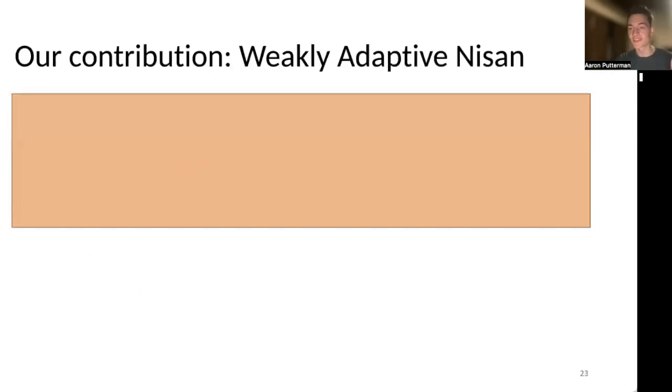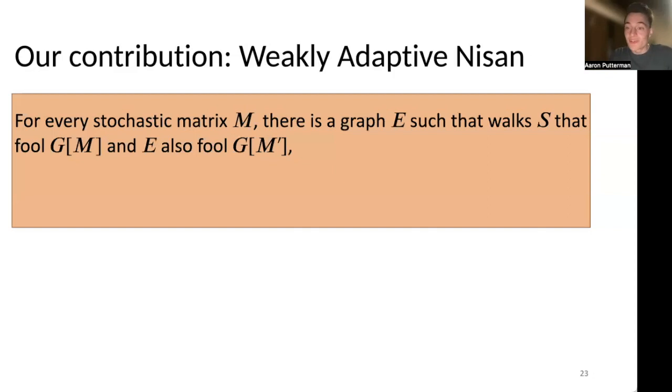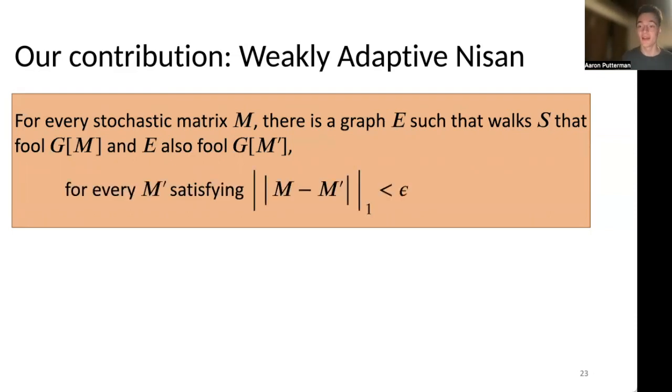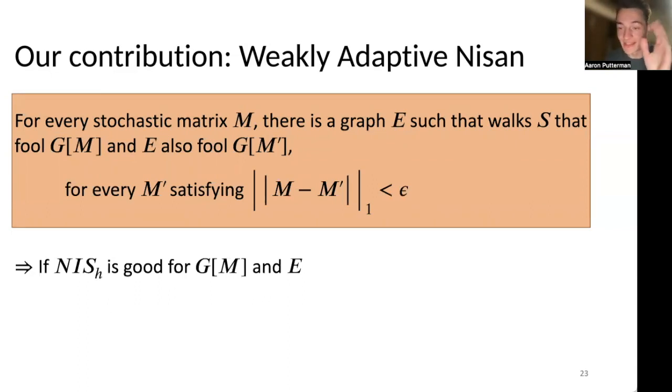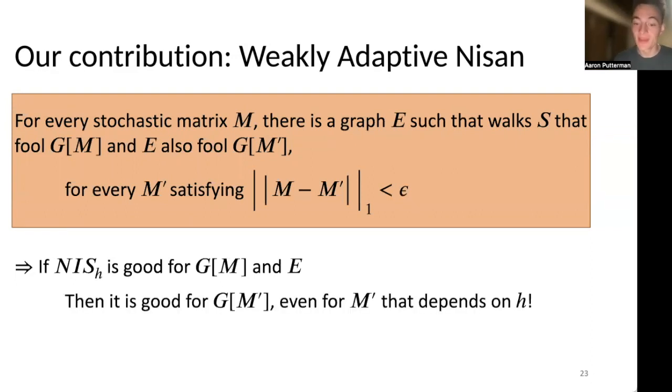So using this canonicalizer, what we show is that for some stochastic matrix M, there exists some special error graph E that we'll define later, such that walks that fool G_M and also fool E will also fool G of M prime for any M prime that's close enough in some matrix norm to M. So what this means in our setting is if Nisan sub H, which generates some walks, if these walks are good for G_M and for E, then it is good for G_M prime, even for M prime that depends on H.